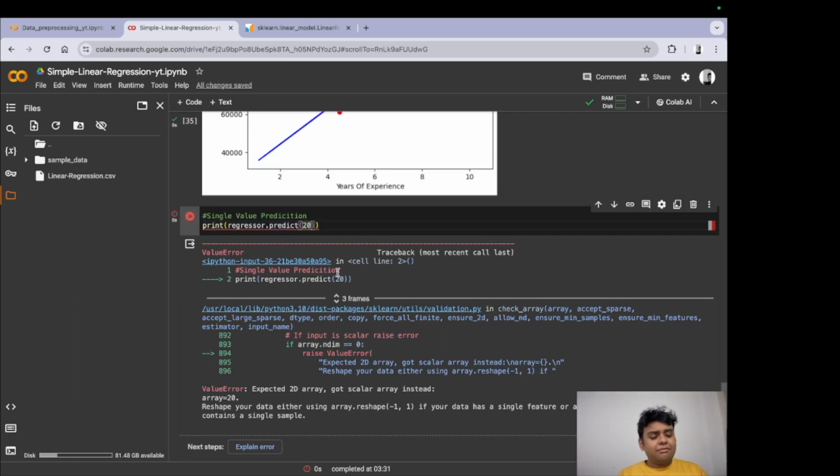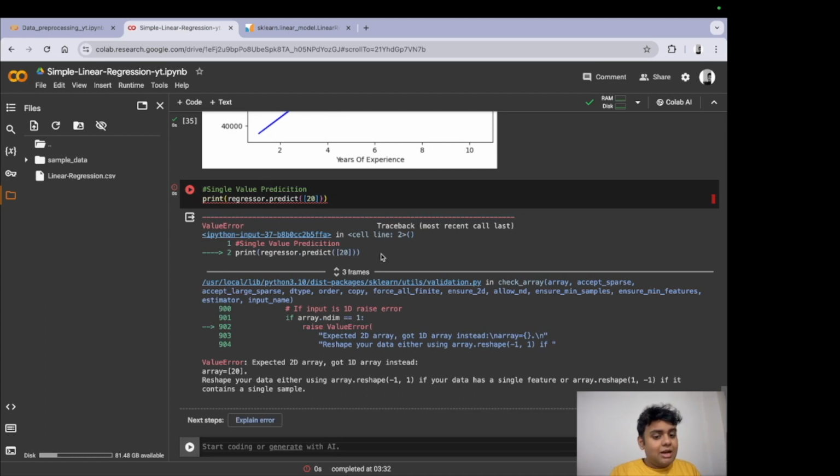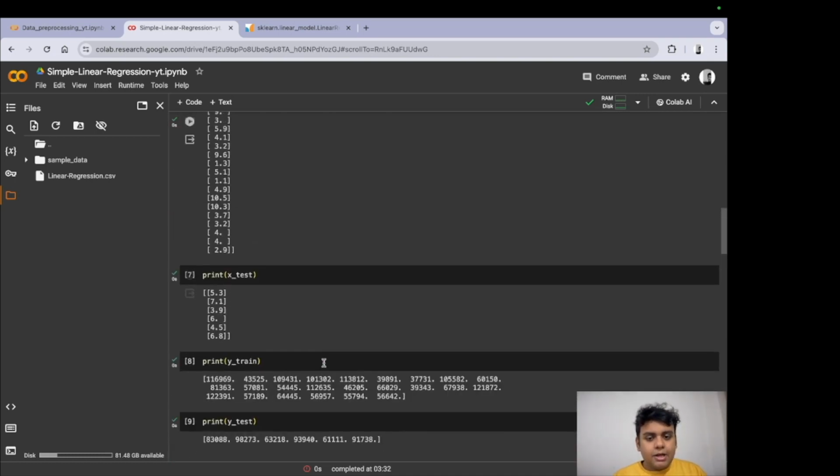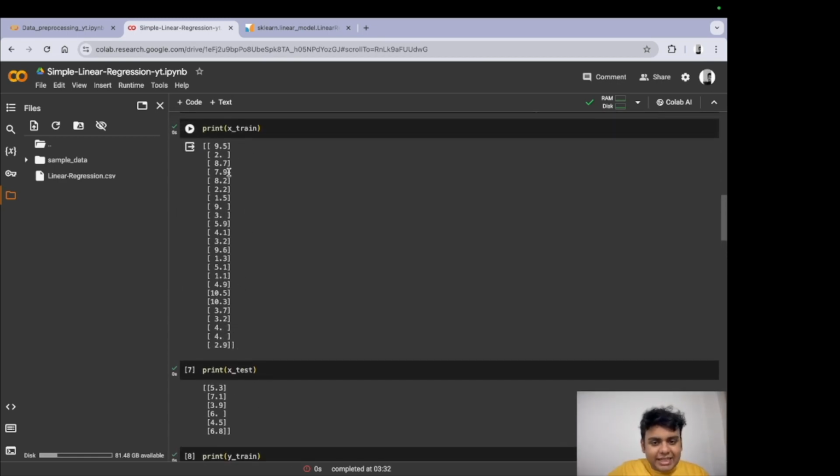So in Python, if you remember, we create an array like this. Now if I run this, this should work, but this won't work. Why? Because we are giving it a one-dimensional array, not a two-dimensional array. How do we create a two-dimensional array? The answer is right here. So if you look at all the x train and x test that we are getting, it is enclosed in two brackets.